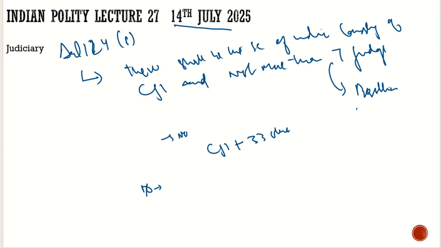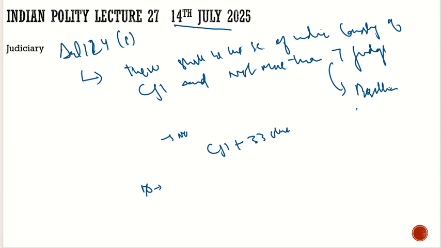But the Constitution was clear that if the burden of cases in the Supreme Court becomes huge, you might need more judges, and Parliament will make a law about that. This is why we have today 33 judges plus the Chief Justice of India. This is what the Constitution says under Article 124 Clause 1.